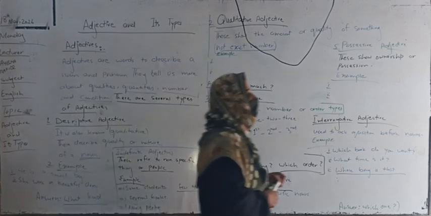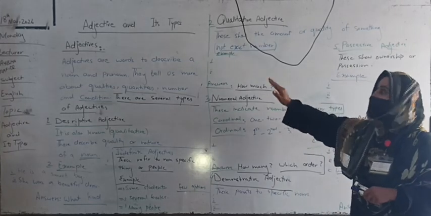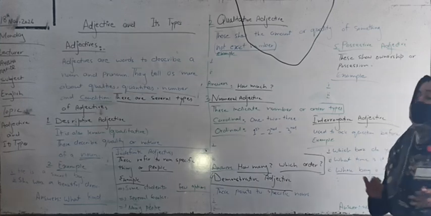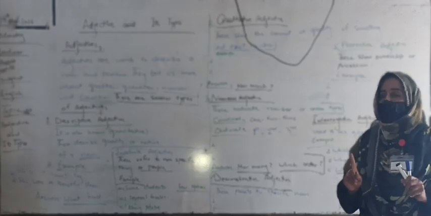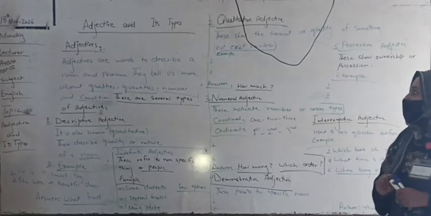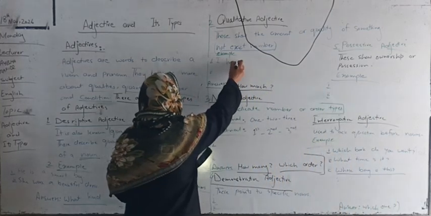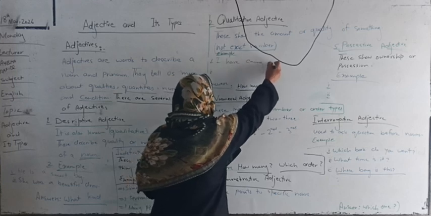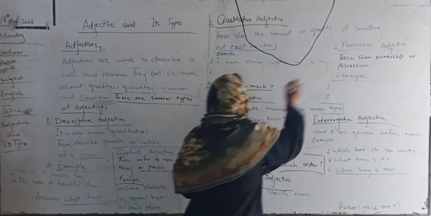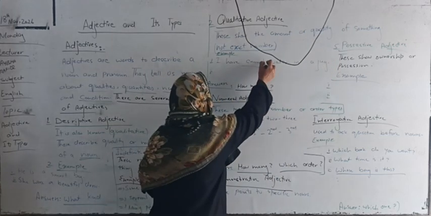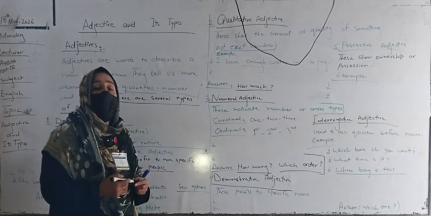What is quantitative adjective? Quantitative adjectives always answer how much. These show the amount or quantity of something, but not exact in number. For example, I have enough water in a jug. In this sentence, enough shows the quantity. It means a quantity of something.